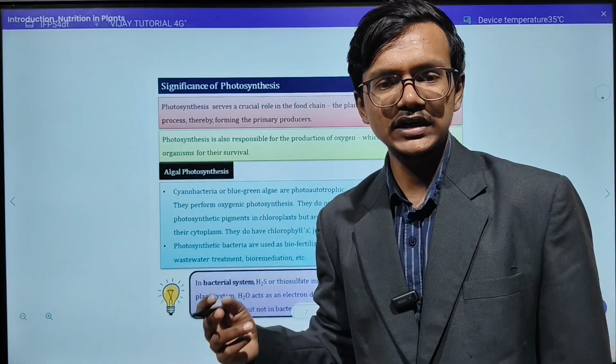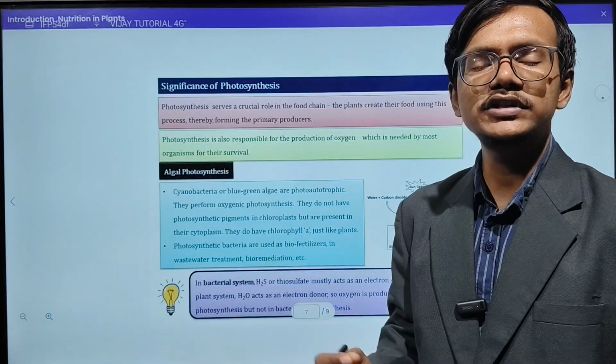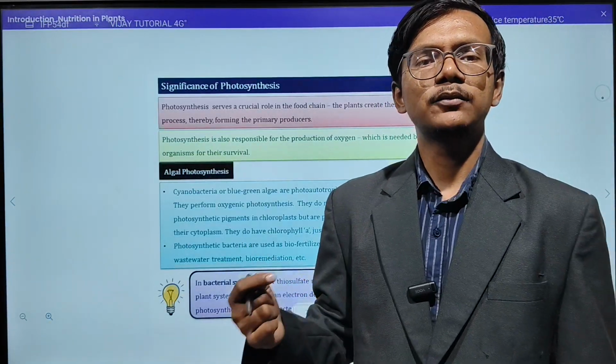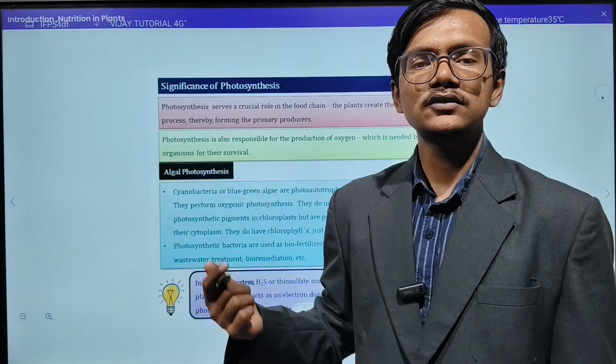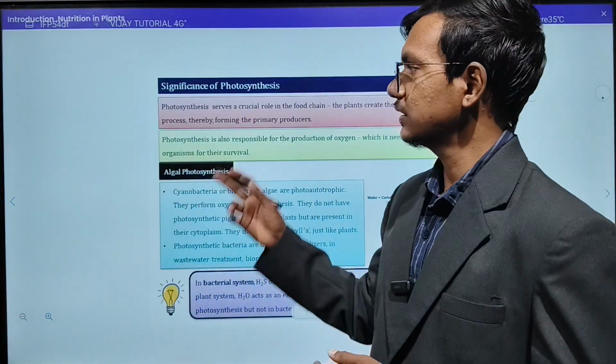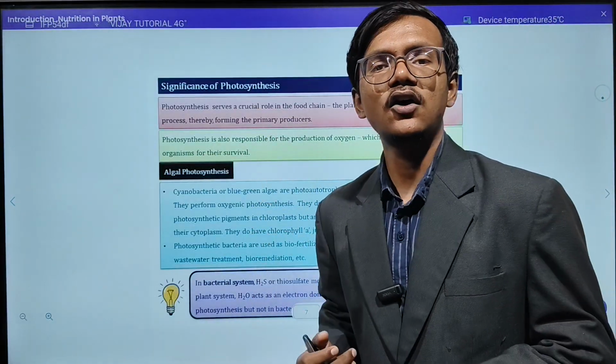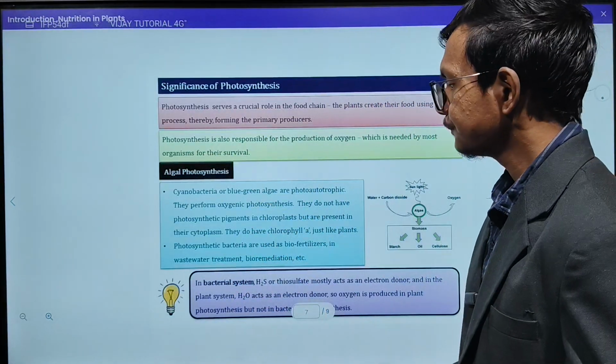In the food chain, if you have any idea about it, you know that the food chain is started by the producers only, meaning the green plants. If green plants are not there, then the food chain cannot be started. So that is the first significance. And the second is that it will produce the oxygen, that you have to remember.